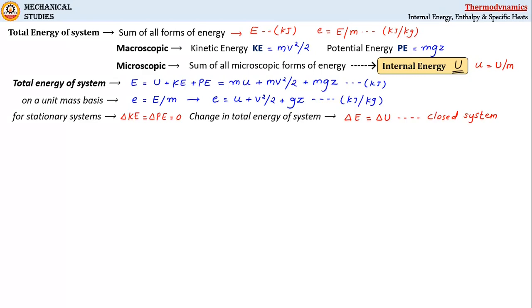Now if we look at control volumes or open systems, they involve flow of energy over a long period of time.